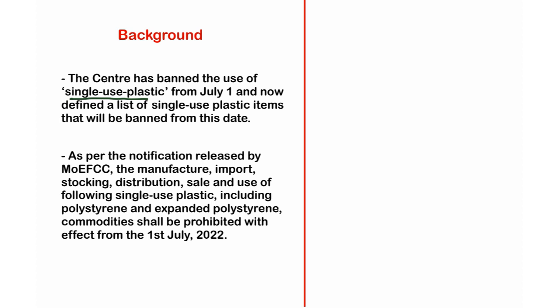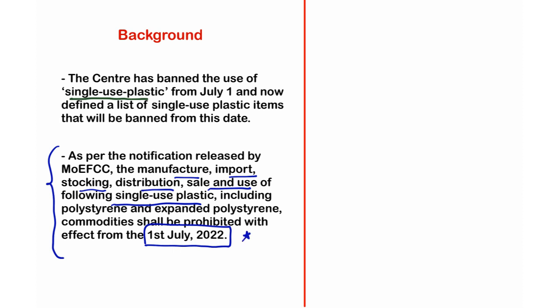As per the notification of the Ministry of Environment, Forest and Climate Change, the manufacturing, import, stocking, that is storage, distribution, sale and usage of the following single-use plastic items, including simple polystyrene and expanded polystyrene commodities, shall be prohibited with effect from 1st July 2022.